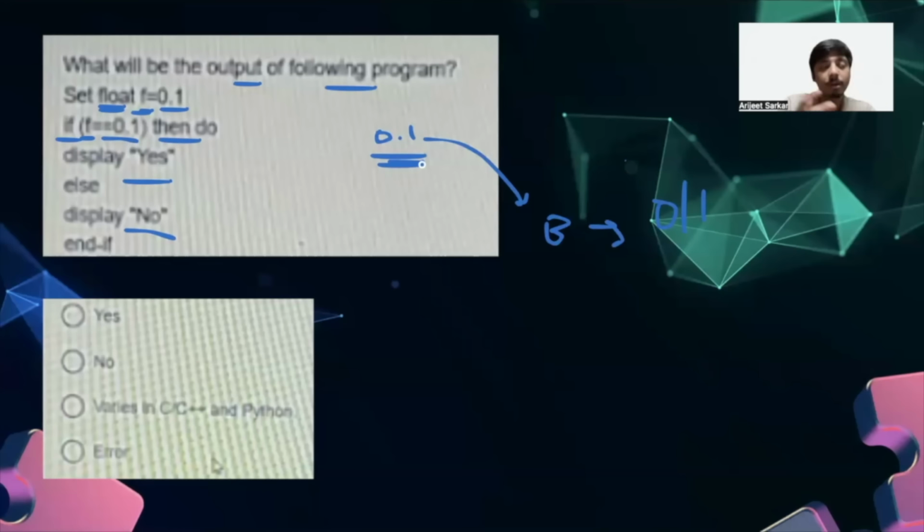So whenever we are comparing a value which is a float data type, often this scenario fails. So it will always print no. Whenever we have any value like 0.1, it will give us no, right? So the answer will be no. So option B is our correct answer, right? So that's how we can solve this.